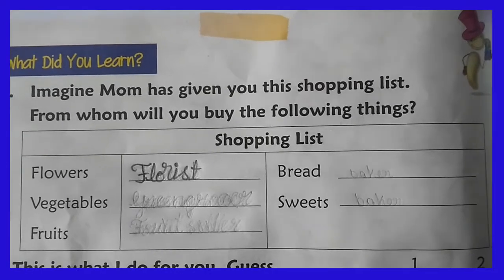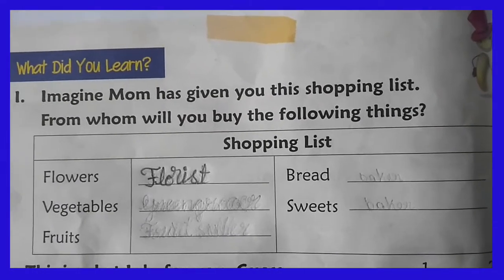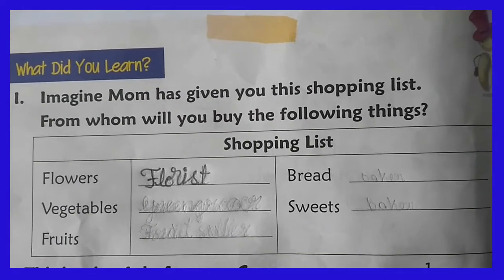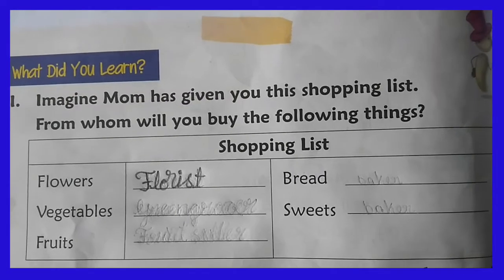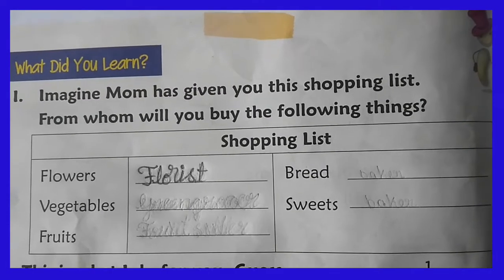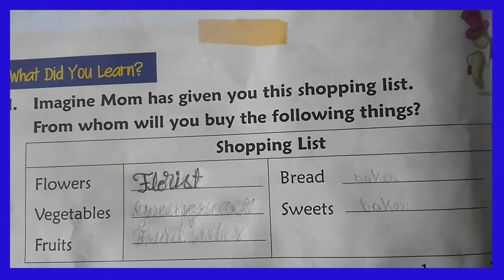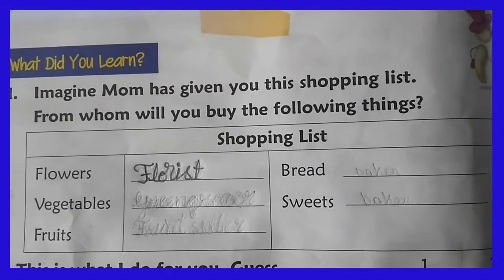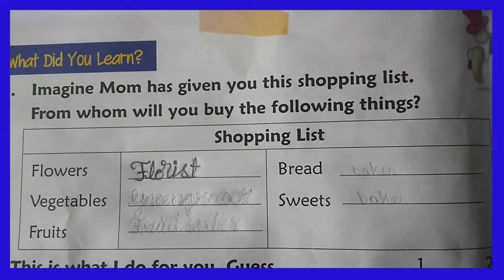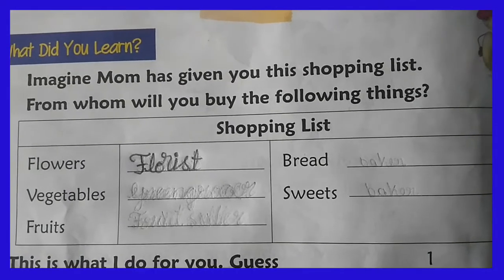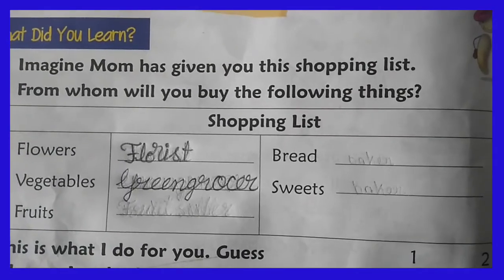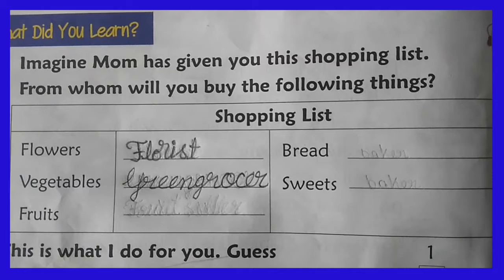Which is the second thing we have to buy in the shopping list? Yes, you are right. Vegetables. Who will sell the vegetables to us, my dear? Yes, you are absolutely right. The greengrocer sells the fresh vegetables which keep us healthy. So, what is the answer here? Yes, you are right. We have to write greengrocer. Have you written the answer, my dear?